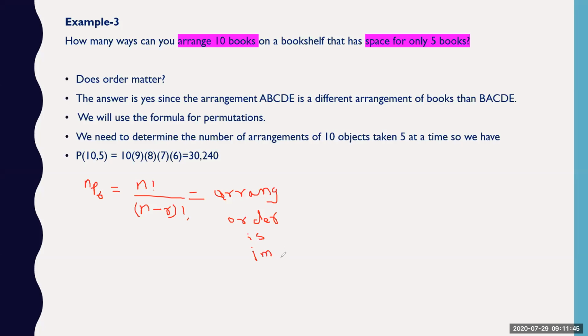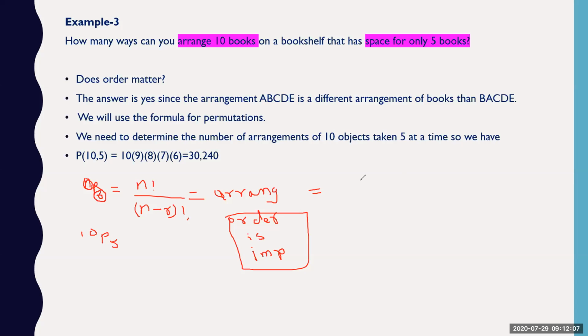So why is order important in this case? Because you are arranging r elements at a time. It's a simple formula. You can all understand that we have 10P5 in this case.